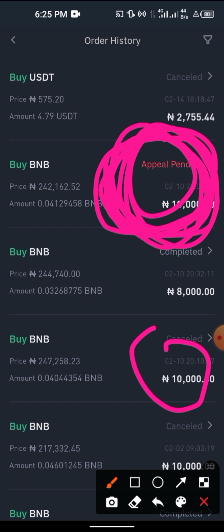The merchant, knowing fully well that the money was sent to him, and the person that owns this particular account has provided all the details that Binance requested for, the merchant has refused to respond. So which means eventually, if today runs out and the merchant does not respond, the money will eventually be released to the buyer, which is always the case.